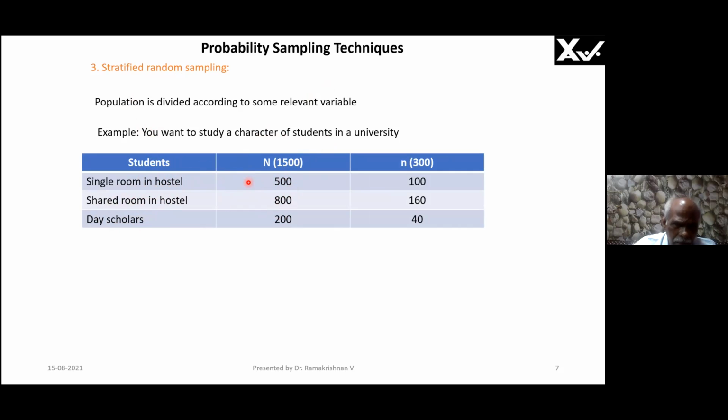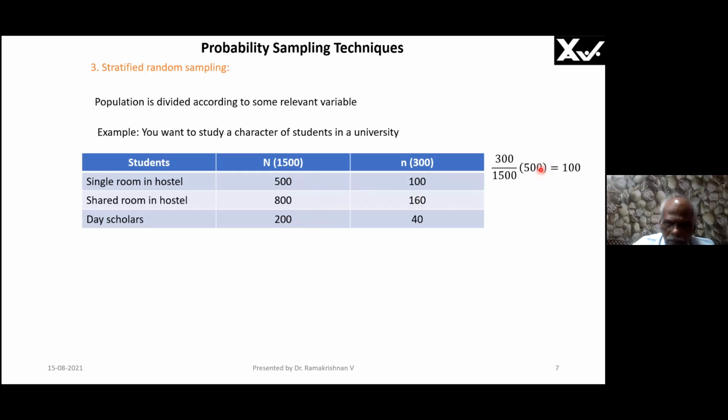If the total population is 1,500, suppose 500, 800, 200 are present in these groups. Total population is divided according to this characteristic. 500 people are in the hostel, single room. 800 people are in shared rooms. More poor people are there, like India. Day scholars, 200 people. Again, they are poor people. Now, sample size is 300, so I take proportion.